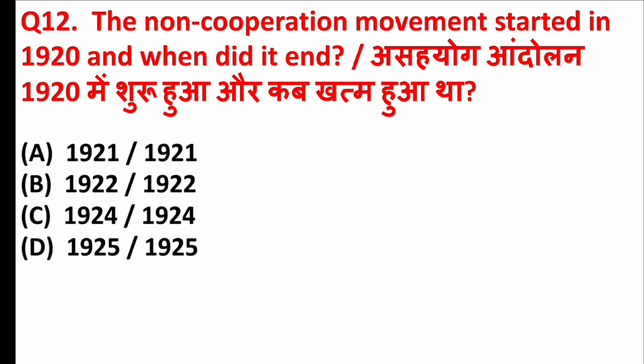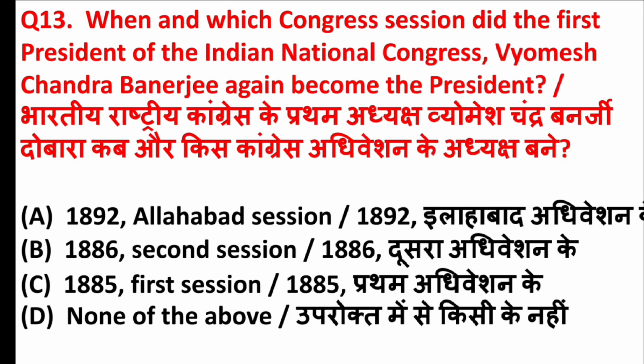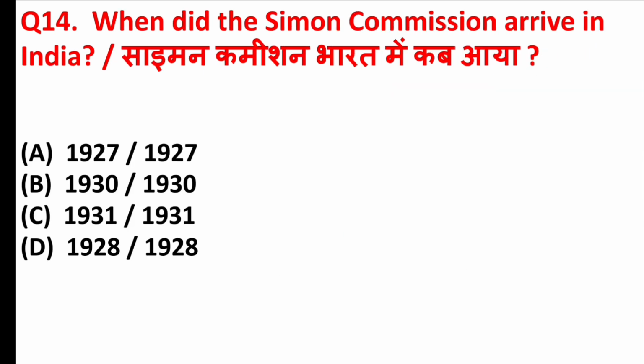The non-cooperation movement started in 1920, and when did it end? Right answer is option B, 1922. When and in which Congress session did the first president of the Indian National Congress, Umesh Chandra Banerjee, again become the president? Right answer is option A, 1892 Allahabad session. When did the Simon Commission arrive in India? Right answer is option D, 1928.